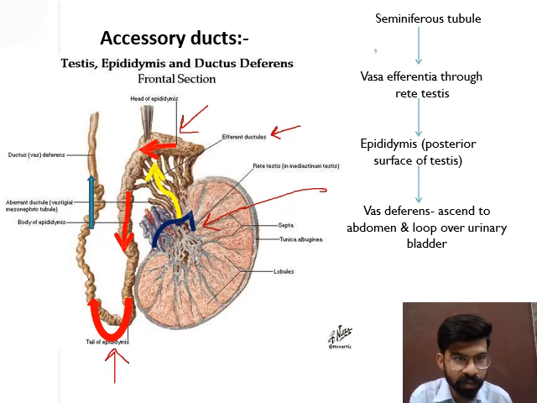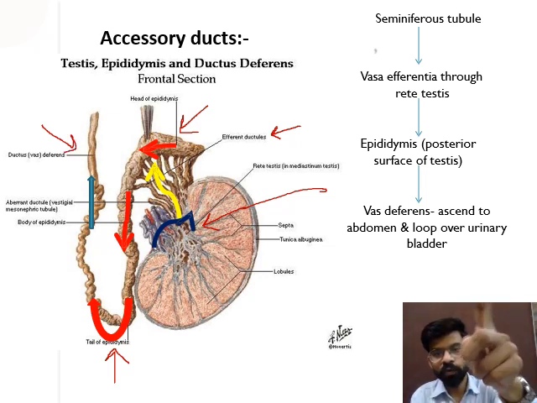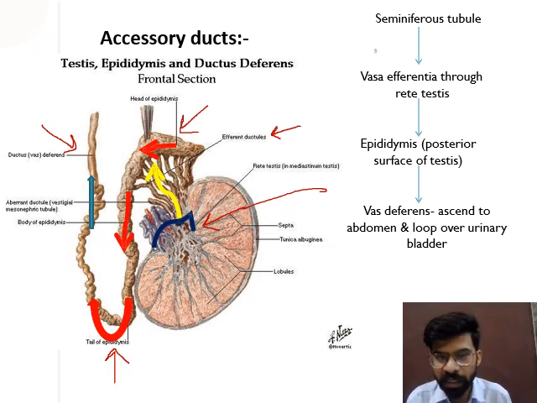Then it moves upward and connects with the vas deferens, and the vas deferens forms a loop over the urinary bladder and connects with the external genitalia. This is the pathway through which sperm travel: seminiferous tubule, vas efferentia, epididymis, and vas deferens.